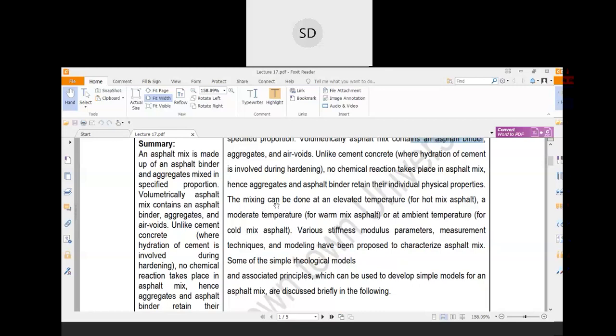The mixing can be done at an elevated temperature. There are two types of mixes: one is hot mix asphalt, another is cold mix asphalt.